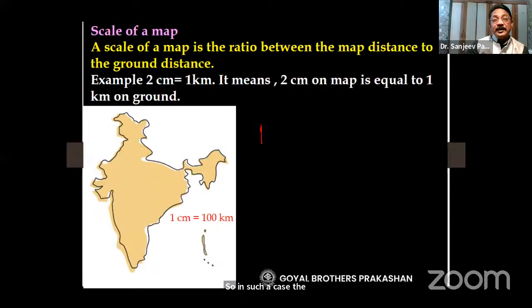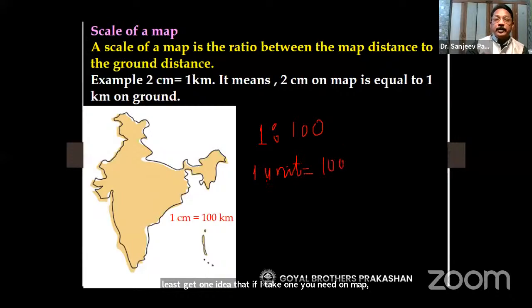But if it is written on a map, 1 is to 100, so I will at least get one idea that if I take 1 unit on map, I will have to go 100 units on ground. That means if I take 1 centimeter on map, I will go 100 centimeter on ground.